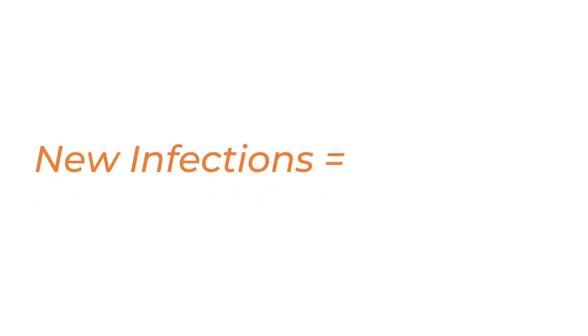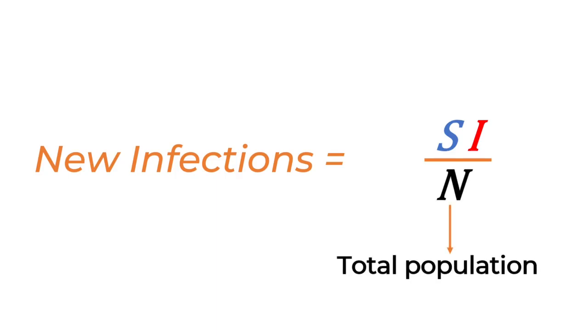Let's start with the rate of new infections. This depends on the probability that an infectious and a susceptible person meet. To top it off, we add a constant that accounts for other factors such as hygiene and how often people in our population meet each other. Because this constant covers so many things, it's hard to calculate it directly. Instead, we just estimate it to fit data that we already have.